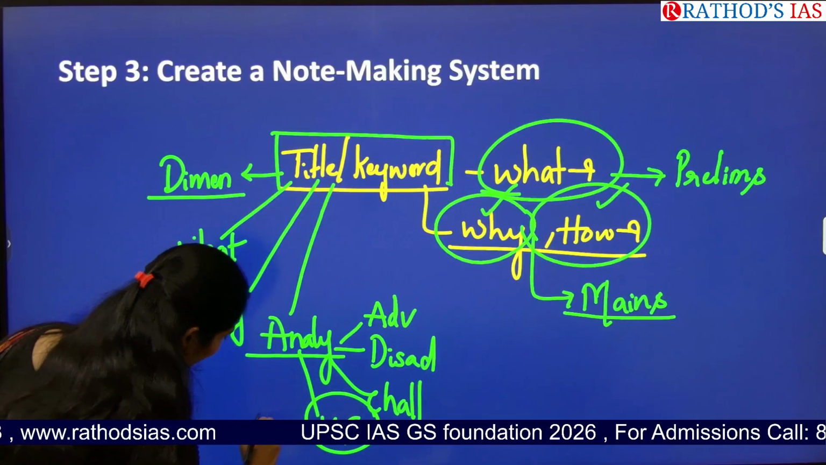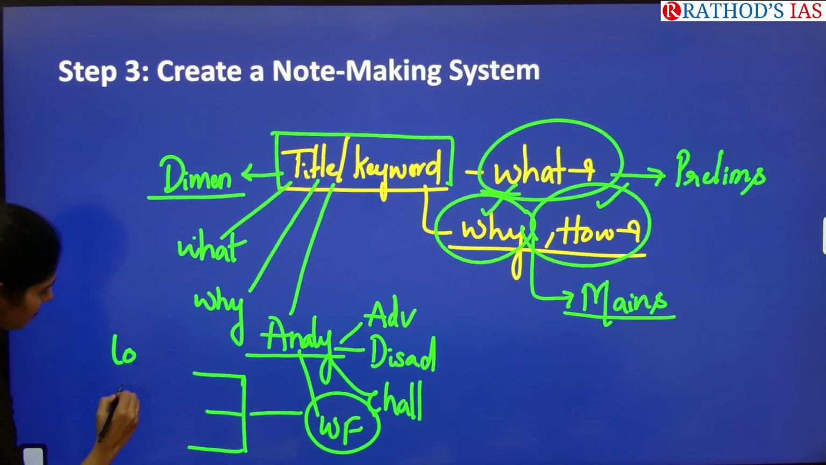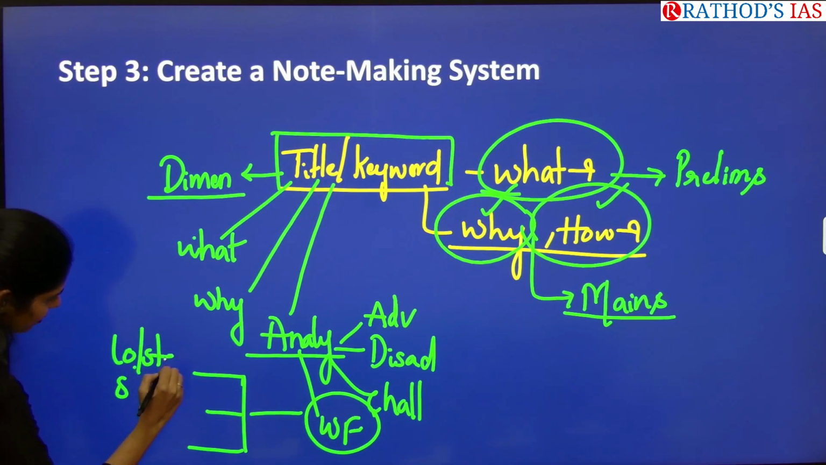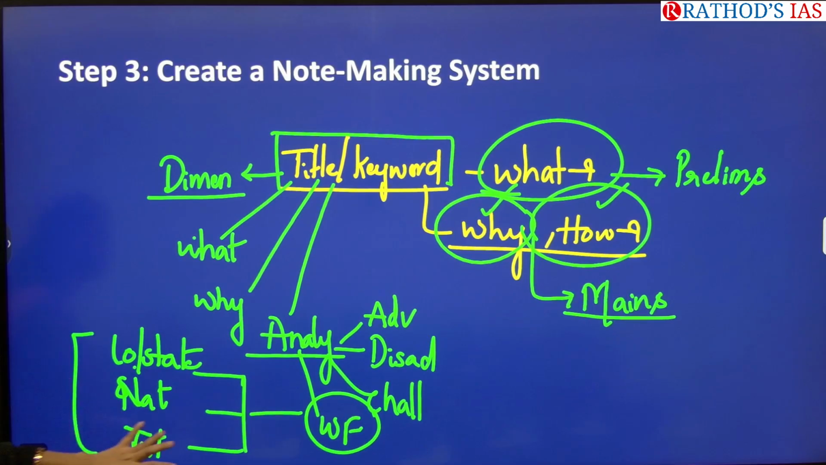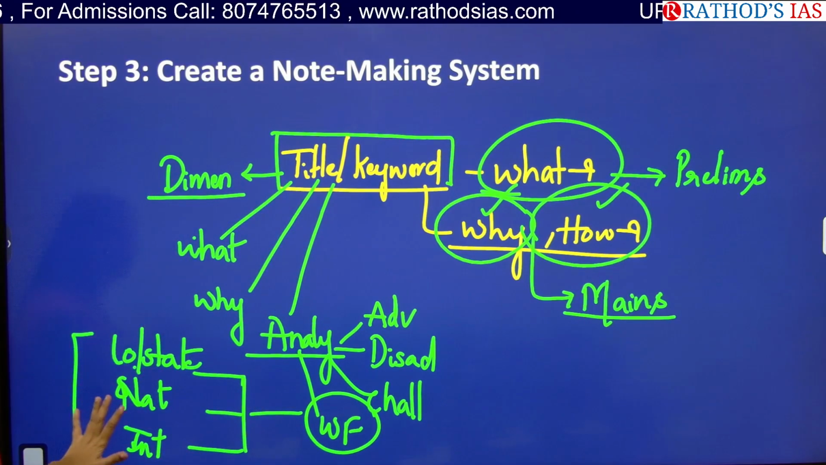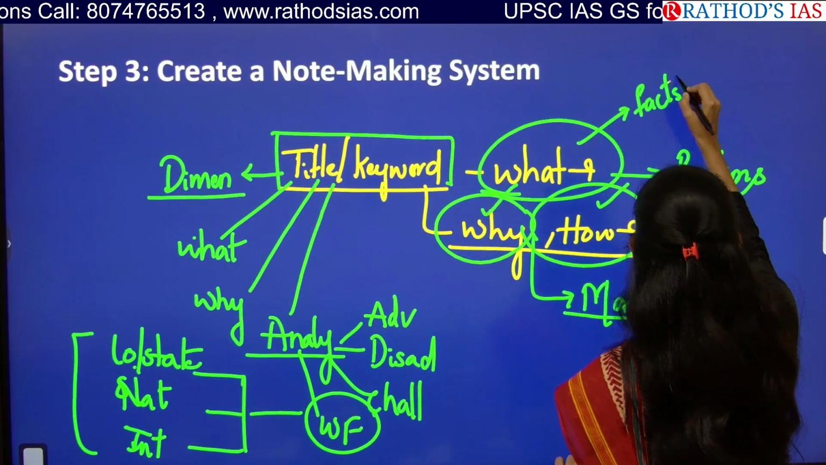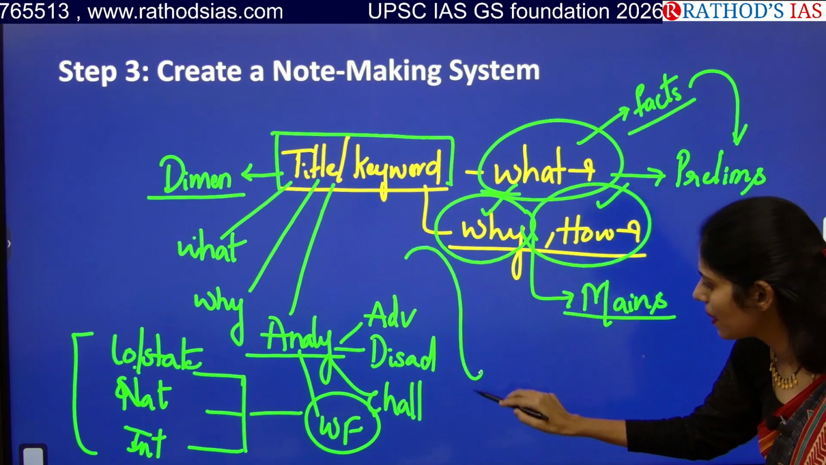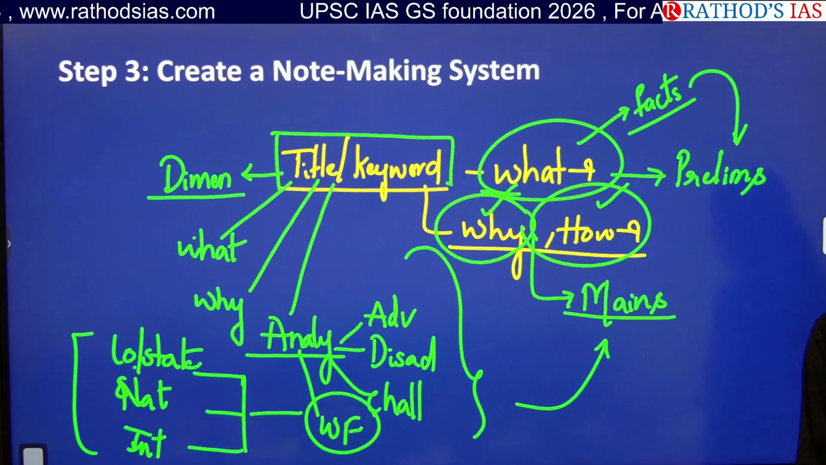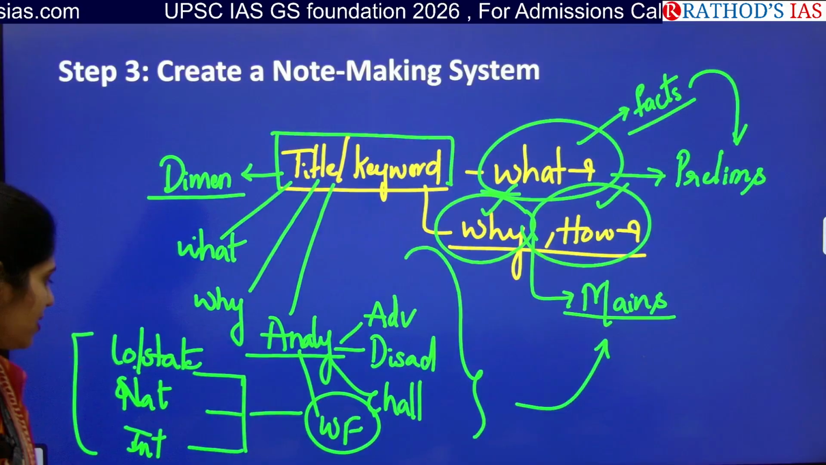In this way forward, you can break down again into 3 parts. The first one is local or state level, the next one is at the national level, and at the international level, what steps can be taken. So if you are making the notes in this way, it is done. Okay, so for the what part you have to focus on only facts. Clear? That is for your prelims. And why and how, this analysis part, will be important for your mains. So in this way, you have to make the notes for your prelims and mains from current affairs.